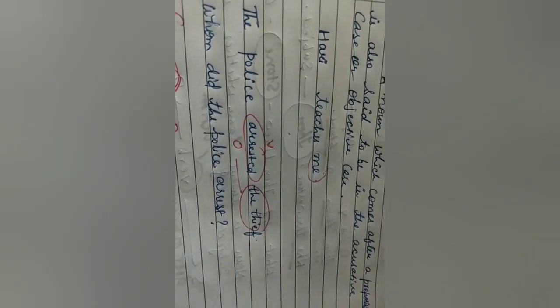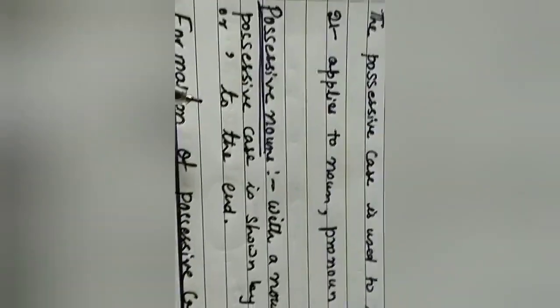Okay. See now, possessive case. Possession means ownership. So, generally, possessive case is used to show ownership. It is applied to nouns, pronouns and determiners also. In case of noun, the possessive is shown by adding apostrophe and s to the end in case of singular, or only apostrophe to the end in case of plural.